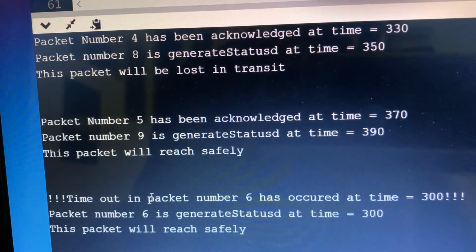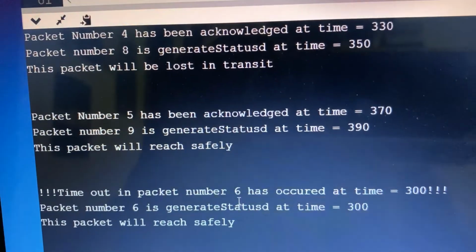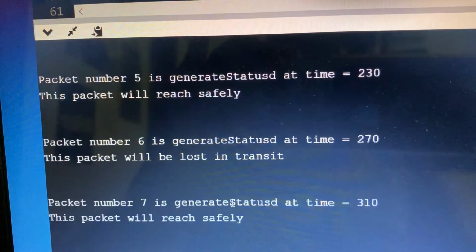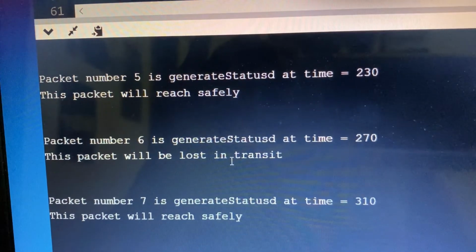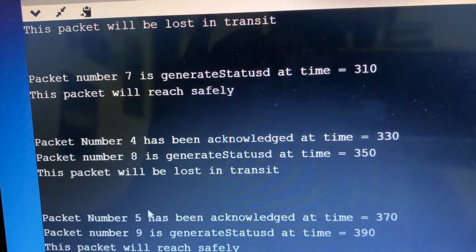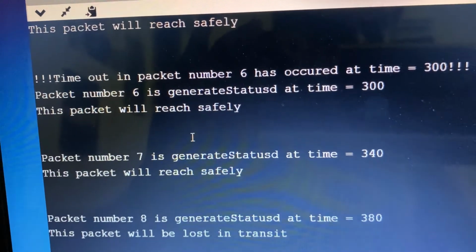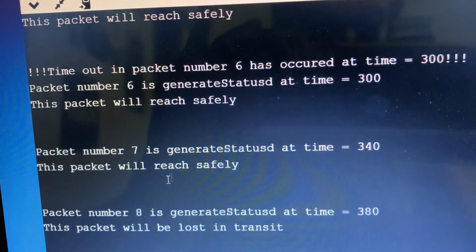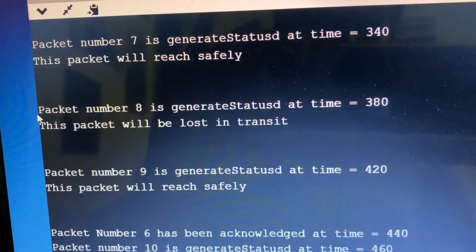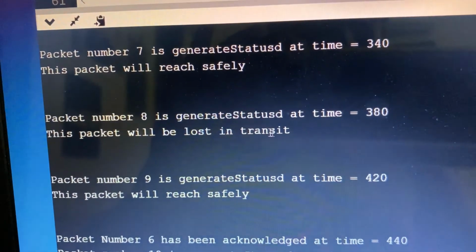When we come to acknowledgement of packet 6, we see that a timeout has occurred. Why is this? It is because packet 6 was lost in its transit. So packet 6, 7, 8 and 9 will have to be resent. So that was done. Packet 6 was resent, then 7, 8 and 9. When it was generated again, we saw that packet 8 was lost in its transit.